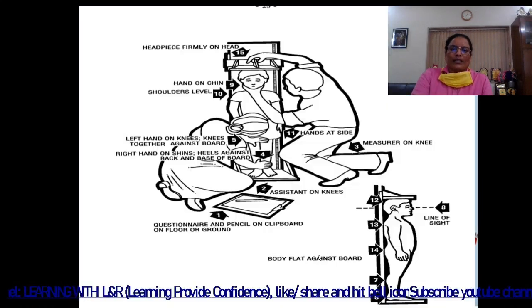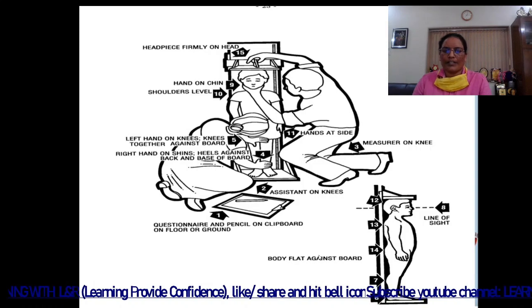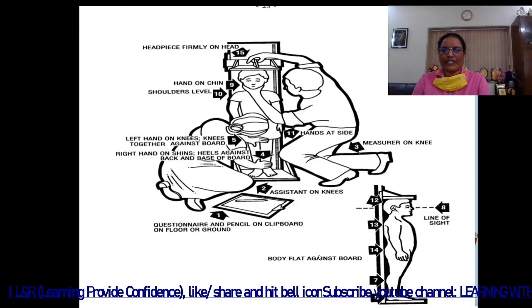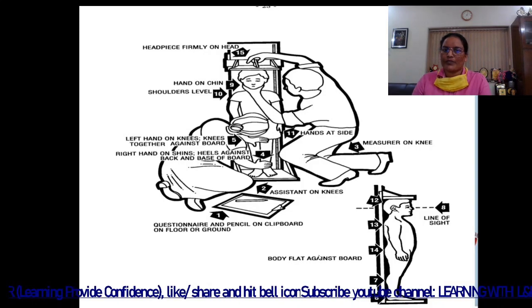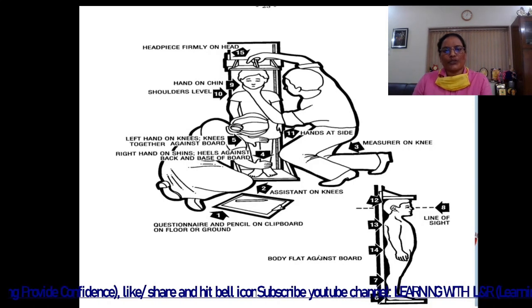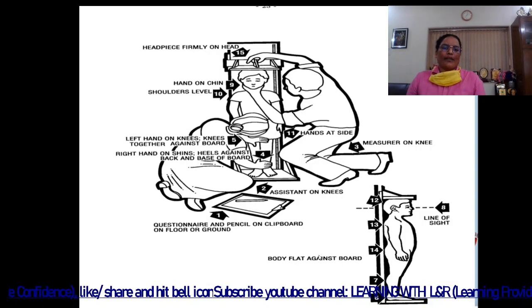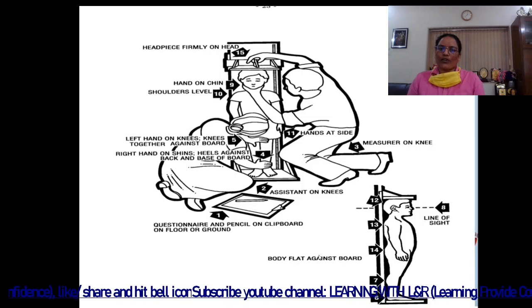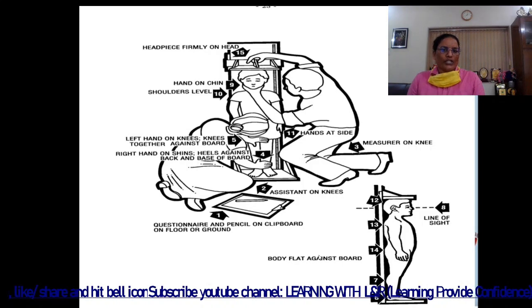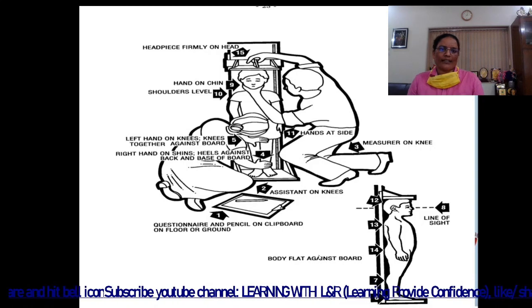Here we can also learn about the points 1 to 15, and we have to take care of these points while measuring the height of a child after 2 years of age. The first point is the same as in length: questionnaire and pencil on clipboard, on floor or ground. Second, assistant on knees. Third, measurer on knees. Fourth, right hand on chin, heel against back and base of board. Fifth, left hand on knees, knees together against board.